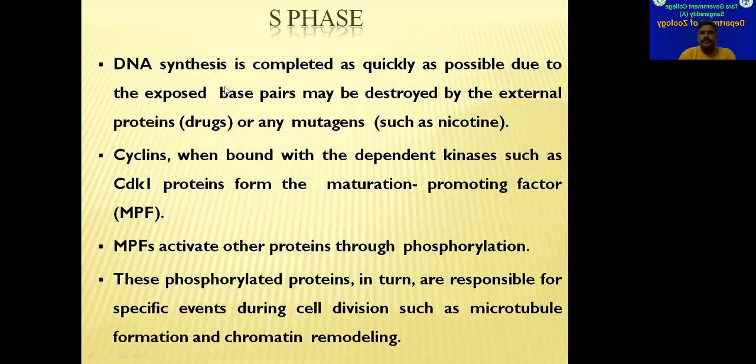In this S phase, DNA synthesis will be completed as quickly as possible. Why? Because if the cell spends much time in this S phase, then due to exposure to mutagens and some drugs, the nitrogen base pairs in the DNA may be damaged or destroyed. We know that DNA will not be in open form in the interphase. In the interphase, DNA will be in chromatin form, so DNA will be loosened or unwound to replicate.